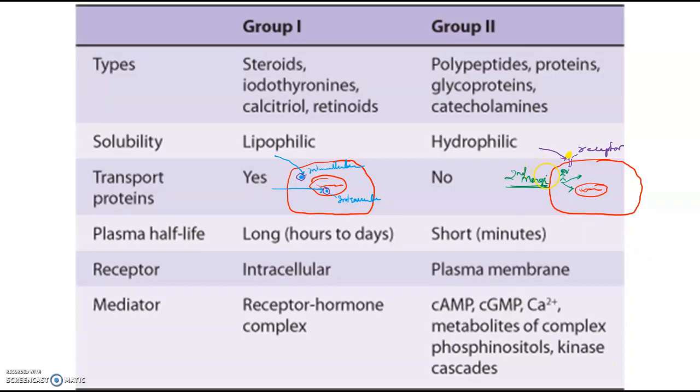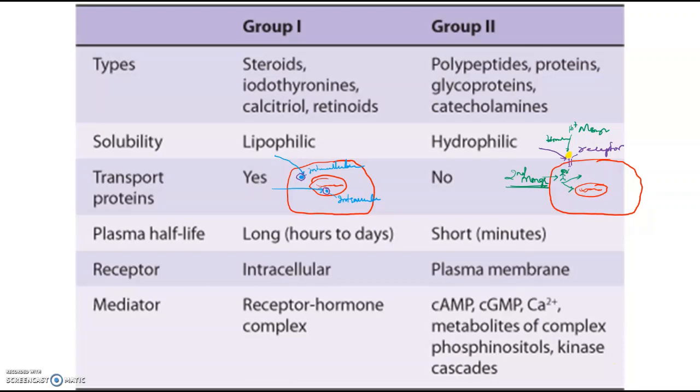Who is the first messenger? The hormone itself. First messenger is the hormone. Okay, this hormone will come and bind to its receptor. This receptor will activate a secondary protein or a secondary ligand, which is called a second messenger. This second messenger will go and activate the DNA for transcription, or it will activate kinases, or it will activate calcium channels, or it can do a number of different varied functions.